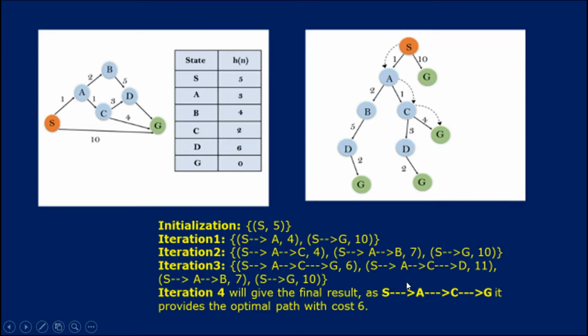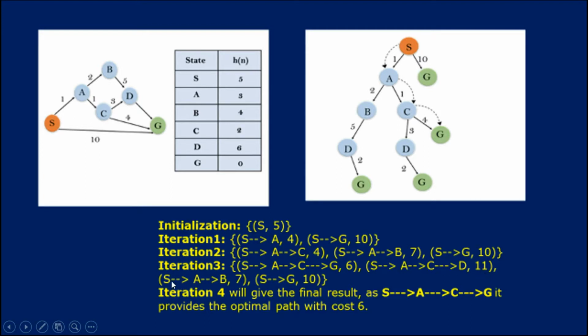In the same way S A C D: S to A 1, A to C 1, that is 2, C to D 3, so 5, plus h of D 6, so 5 plus 6 is 11.